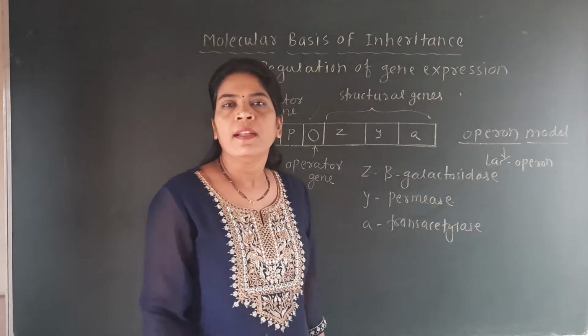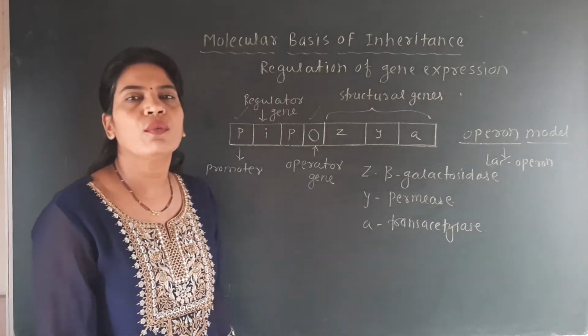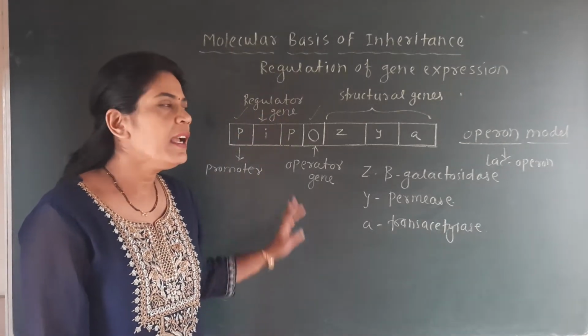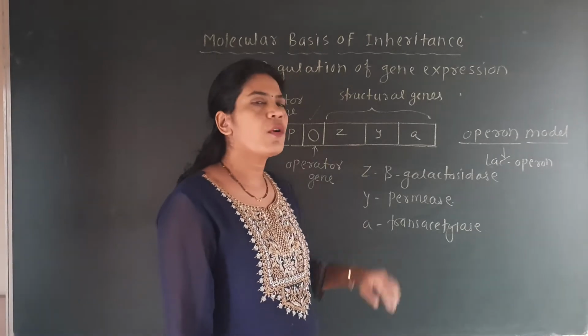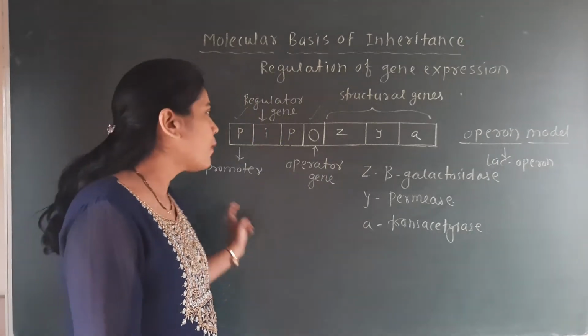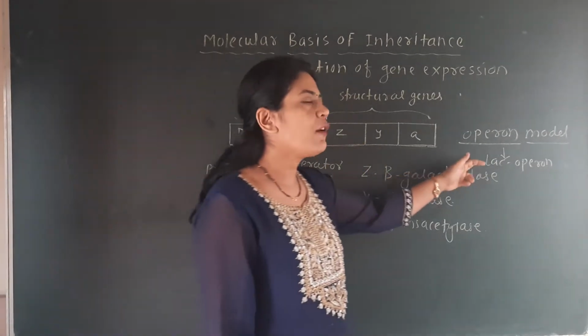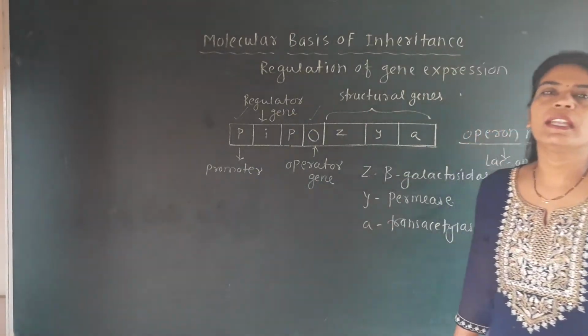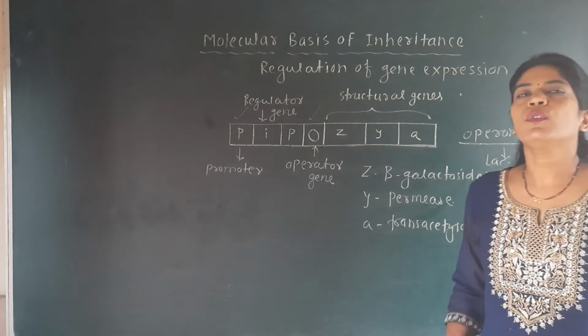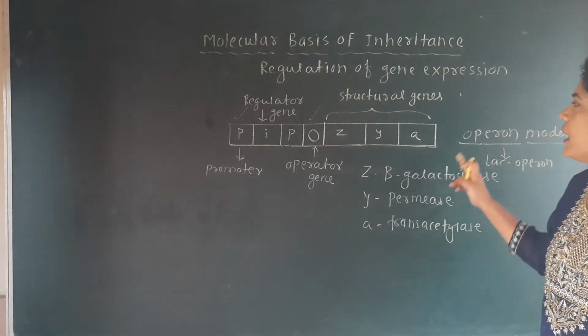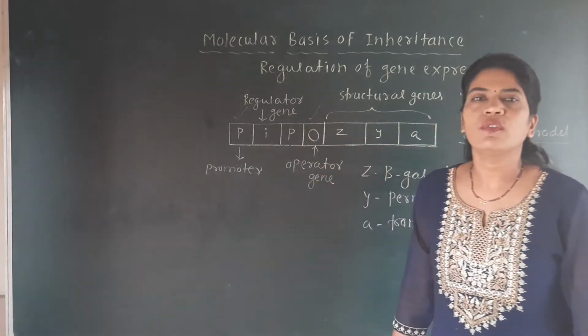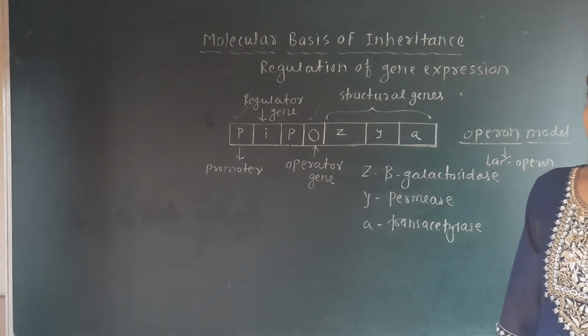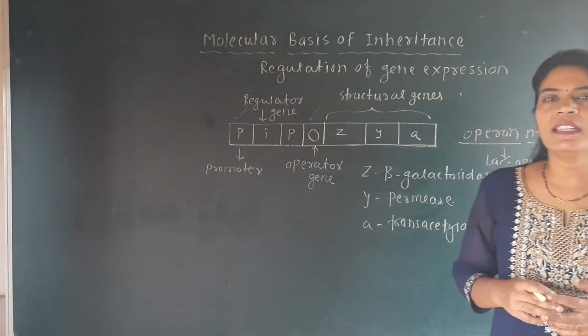E. coli bacteria. When lactose is available as a source of energy to E. coli bacteria, then and only then this model works, and this whole model is called the lac operon model because it is related to the metabolism of lactose. So when lactose is there in E. coli, then and only then this lac operon model switches on and operates. So see here, lactose is there in the culture medium.